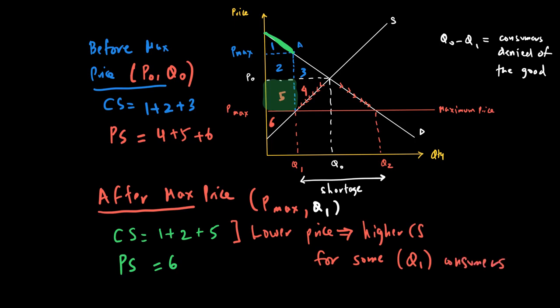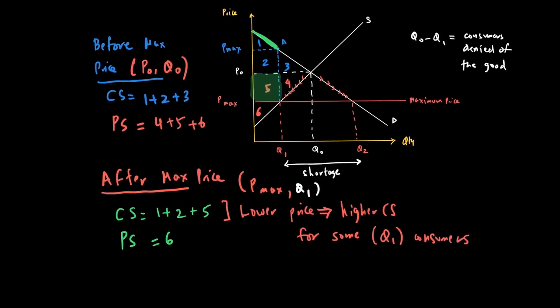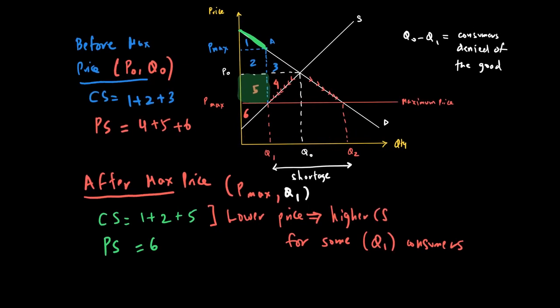But are all consumers better off? And the answer is no. Some consumers, the Q0 minus Q1 consumers, are denied the good, and therefore consumer surplus for Q0 minus Q1 consumers is 0. So one important question that comes in the exam is: is maximum price beneficial for all consumers? And the answer is no, it is not.